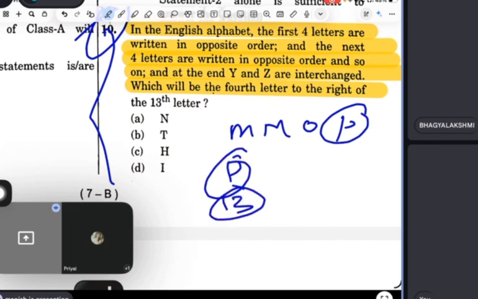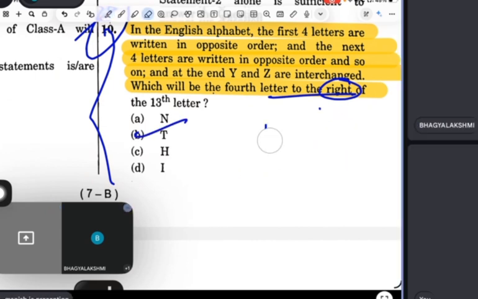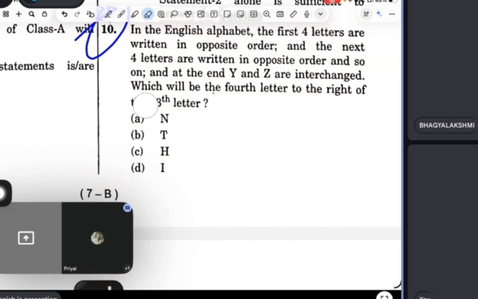Now the 13th letter, and to the right. So 13, 14, 15, 16. Now after P, see, Q, R, S, T. If you reverse it, T comes first. So yeah, T will be the answer. She said it right actually. Priyal, you understand? Got it.